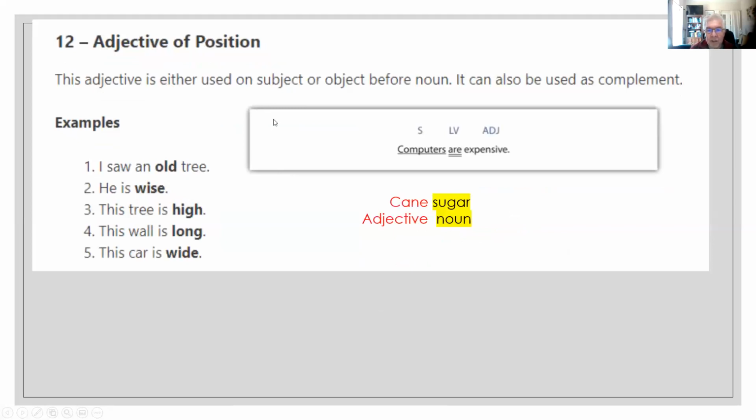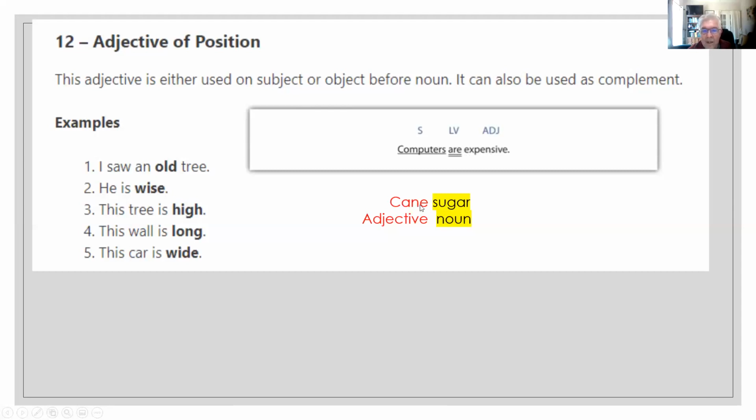Adjective of position. Well, the adjective is either used on the subject, as I told you at the beginning, or on the object before a noun. For example, in the first case, computers are expensive. In this case, are is in the predicate after the verb.